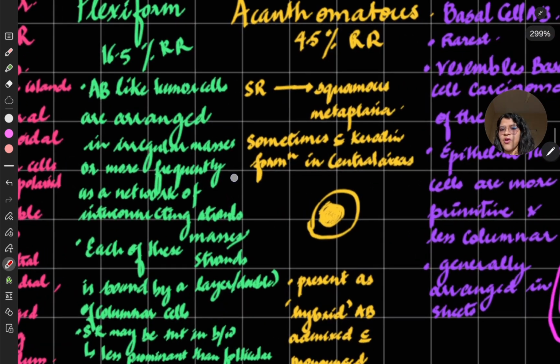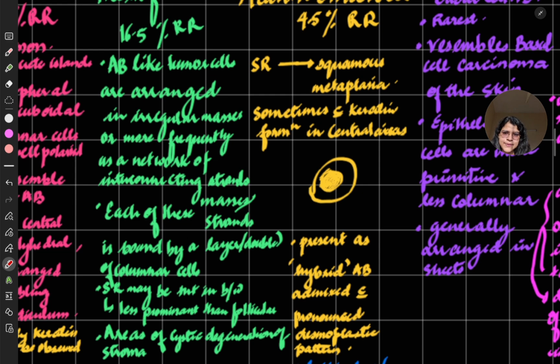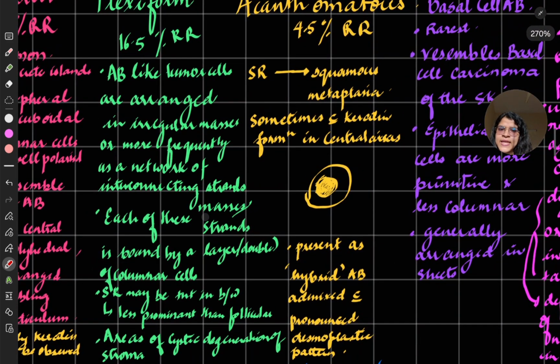Next we go to the plexiform. It has a 16.5% recurrence rate, so once it is removed, in 16.5% of cases it can reoccur. Ameloblast-like tumor cells are arranged in irregular masses, in a network of interconnecting strands or masses. Each of these strands is bound by a layer or double layer of columnar cells.